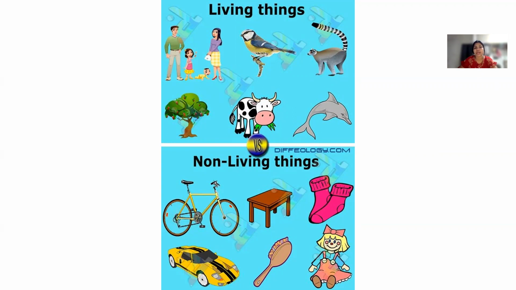Now, someone can ask, a plant can't move from one place to another, but this is a living thing. Yes, a plant is a living thing because a plant can produce fruits and flowers. A plant can also change its structure. It also makes food by itself. So a plant is a living thing.